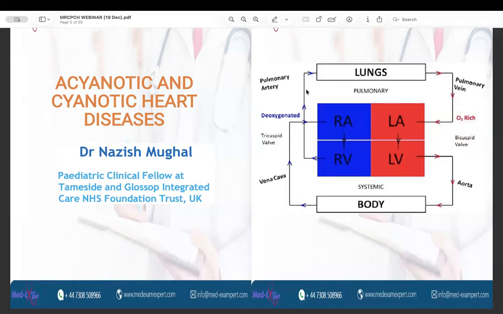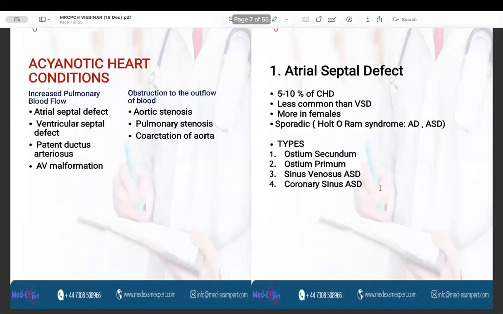When the resistance increases, the blood is no more accepted in the pulmonary circulation, so there is reversal of shunt. Instead of being from left to right, the shunt becomes right to left, and hence there is mixing of deoxygenated blood into the oxygenated blood, which is then supplied to the body. So there is cyanosis. And this reversal of the shunt is known as the Eisenmenger syndrome.